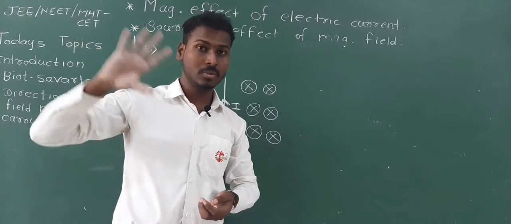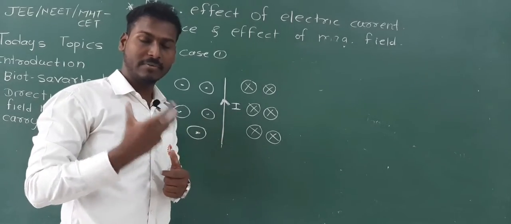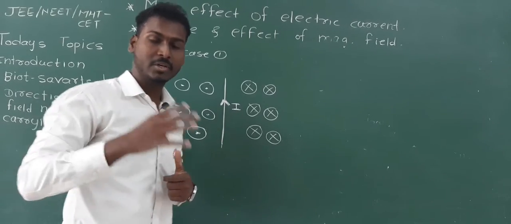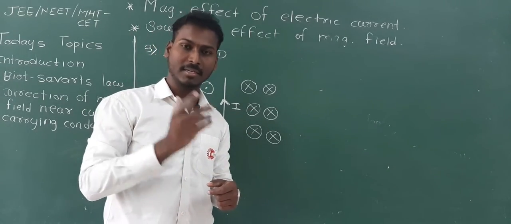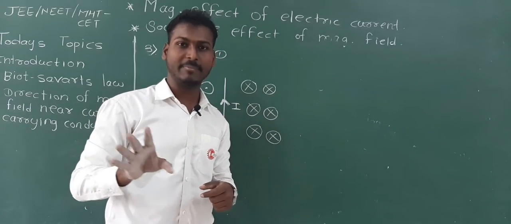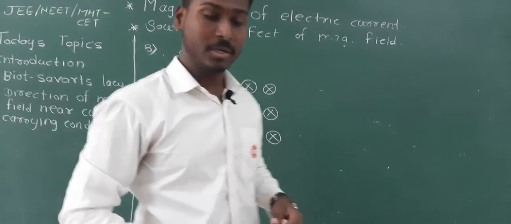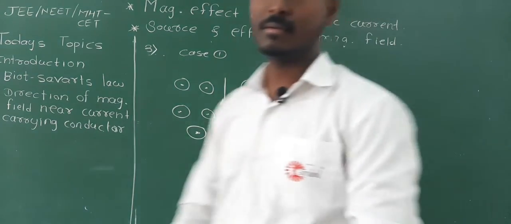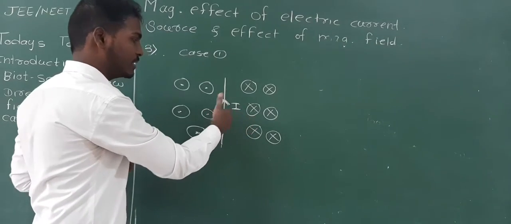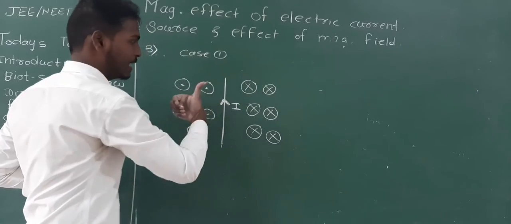In Biot-Savart law we took the point P, but here we are not taking any point P. We are just trying to get the direction of magnetic field due to current carrying conductor. It can be straight or curly also. It will be the same for all types of conductor. So here you have to take your thumb in the direction of current, and curl the fingers in the same direction. So if I curl the fingers, here magnetic field will be inside the plane for this plane, and for the other plane they are coming outside the plane.